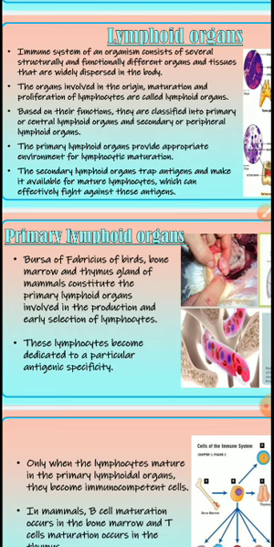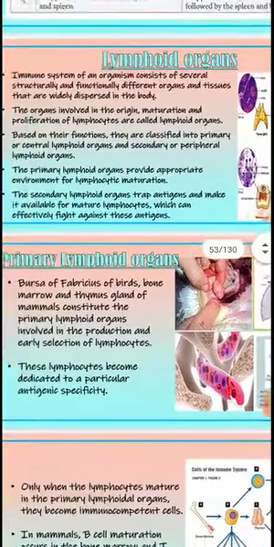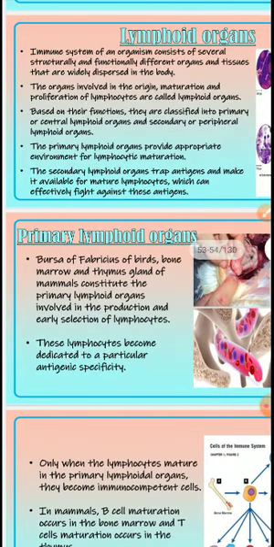The organs involved in the origin, maturation and proliferation of lymphocytes are called lymphoid organs. So you got my point? Based on their function, they are classified into primary or central lymphoid organs and secondary or peripheral lymphoid organs.